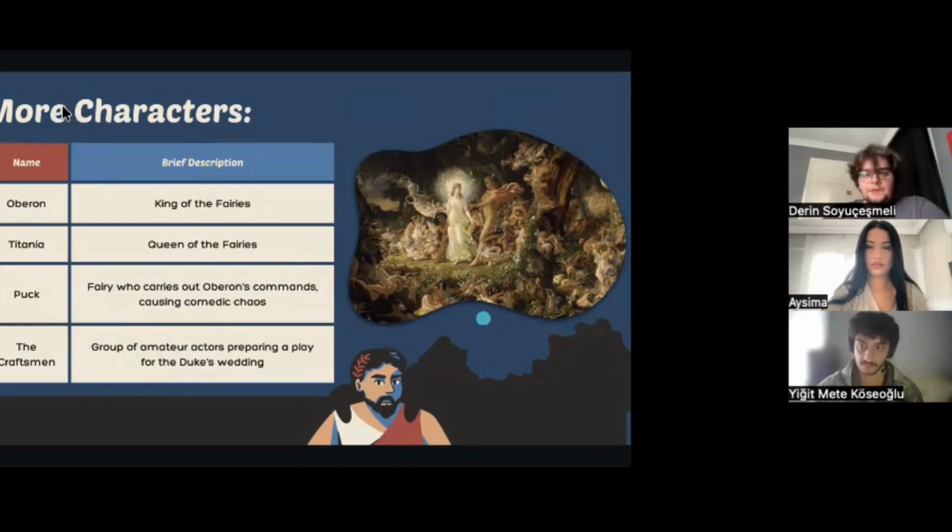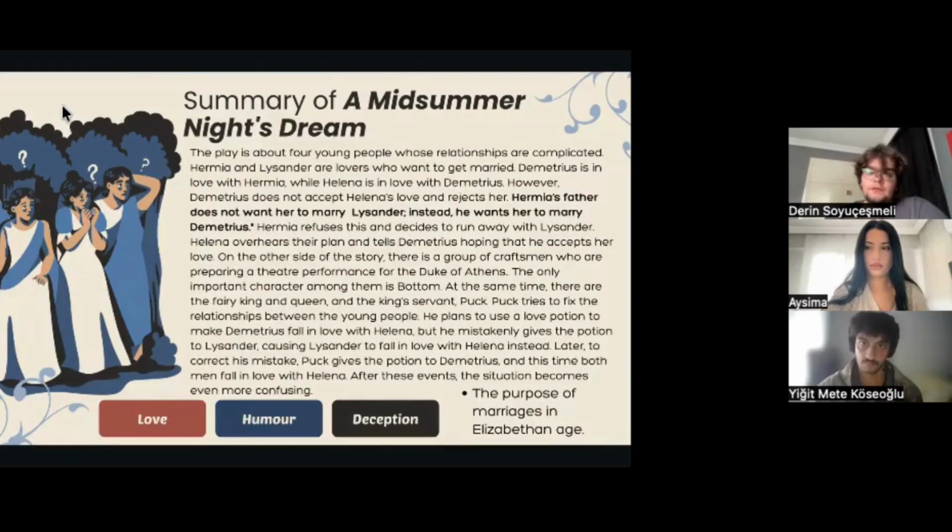The summary. The play is about four young people whose relationships are complicated. Hermia and Lysander are lovers who want to get married. Demetrius is in love with Hermia, while Helena is in love with Demetrius. However, Demetrius does not accept Helena's love and rejects her. Hermia's father does not want her to marry Lysander. Instead, he wants her to marry Demetrius. Hermia refuses this and decides to run away with Lysander. Helena overhears their plan and tells Demetrius, hoping that he accepts her love.